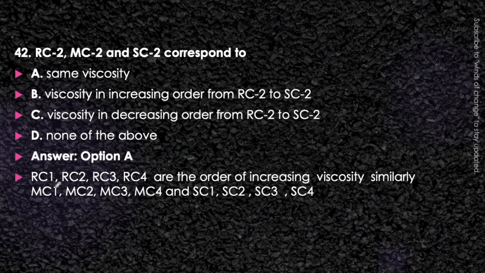In case of RC1, RC2, RC3, RC4, in this way, it is the order of increasing viscosity. Okay, means RC1 will have the lowest viscosity and RC4 will have the highest viscosity. Now MC1, MC2, MC3, MC4 is also in increasing order. But this RC2 and MC2 will have the same viscosity as well as SC2 also. And what is this RC, MC? Since you have 2, 3, 4 as a viscosity level, RC is rapid curing, MC is medium curing and SC is slow curing.